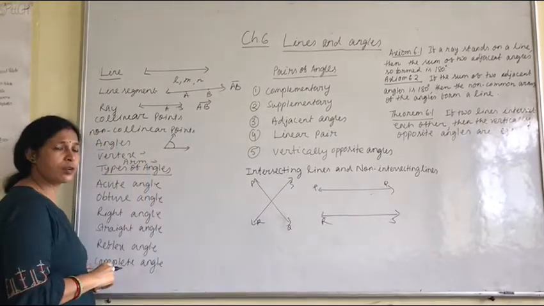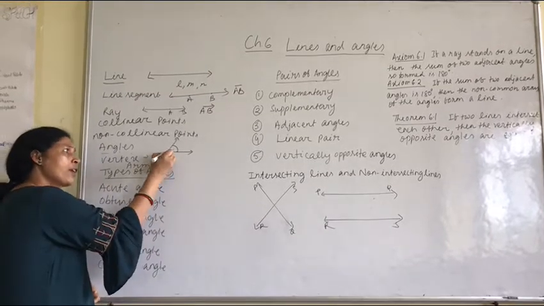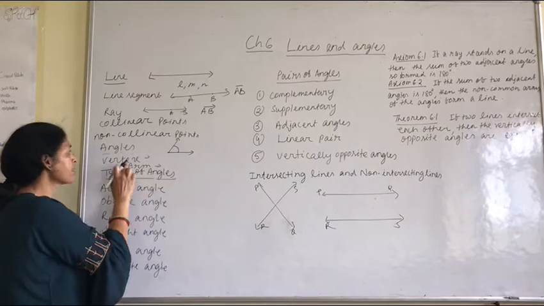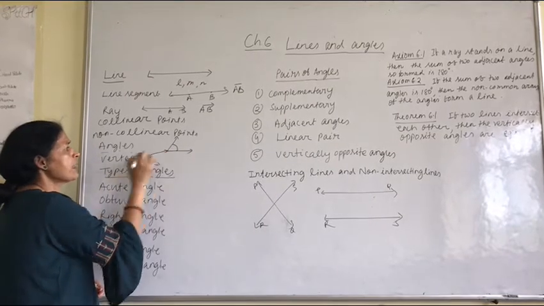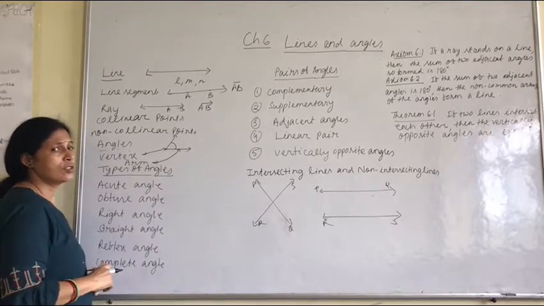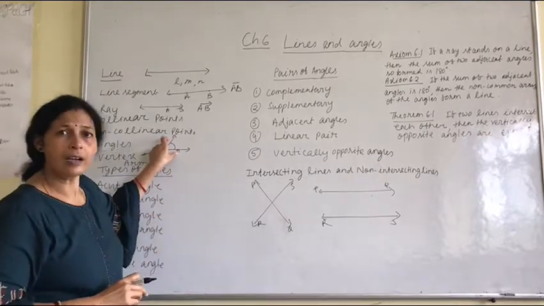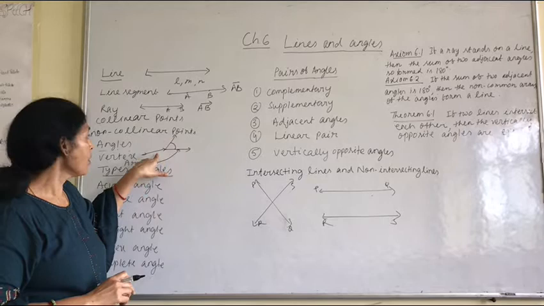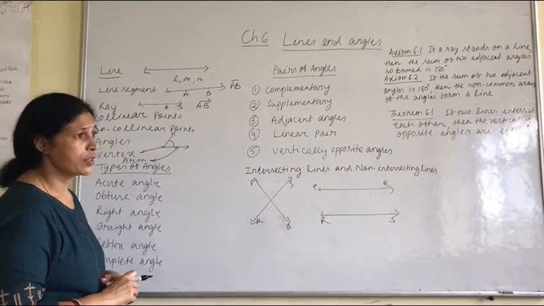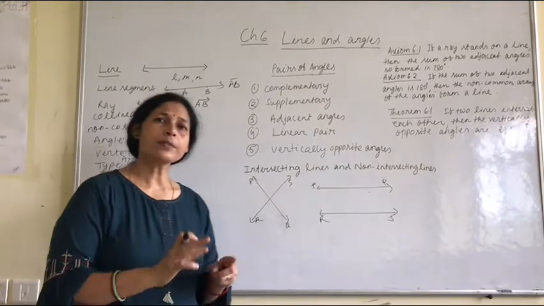So the angle is formed, and the originating point is called the vertex. This is your vertex. The two rays are called arms. The meeting point is called the vertex. Then the angle is formed.